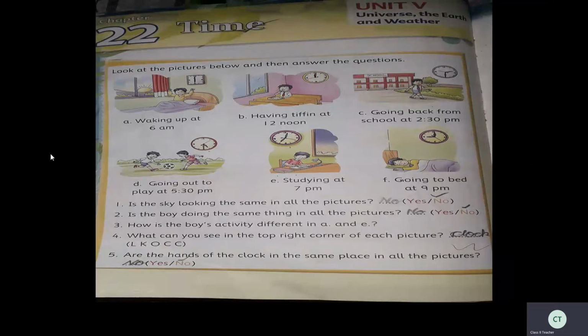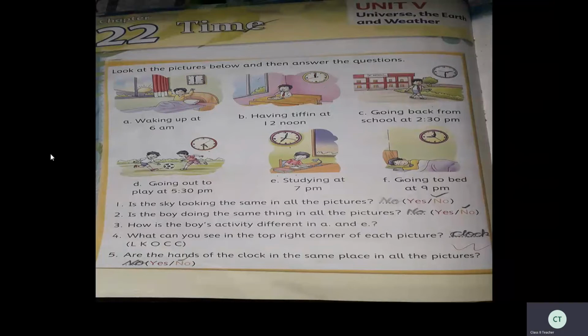No, hands of the clocks are different in each picture, is it? So one is at 6 o'clock, the next one is 12 o'clock, the next one is 2:30, then 5:30, then 7 o'clock, then it is 9 o'clock. So the hands are different from one clock to another.